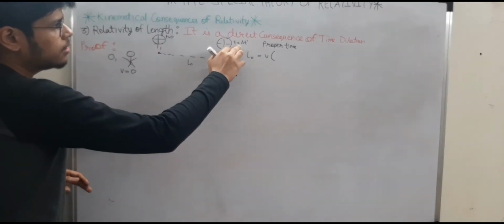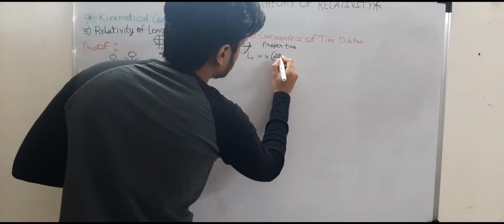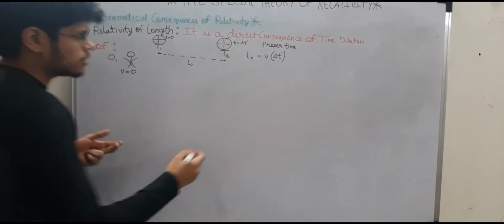Now the time will be the dilated time, right? Improper time. So delta t dash. This is your first equation.